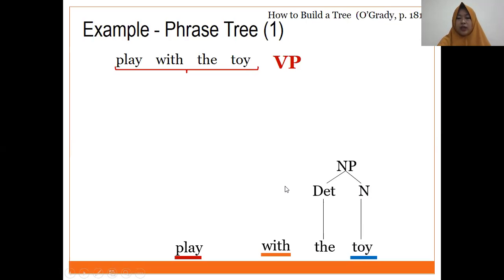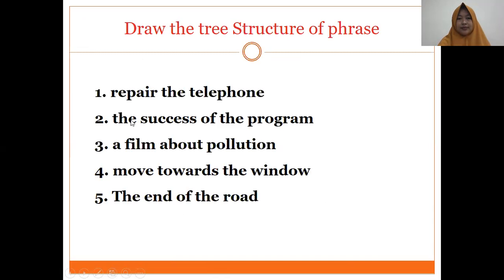What about with? With is preposition. Write P above the word with, and you label the phrase with the toy as prepositional phrase. And after that, label play with the toy as verb phrase. Okay, clear? Let's try another analysis.